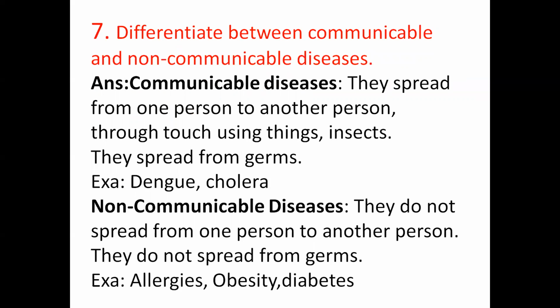The next question is: differentiate between communicable and non-communicable diseases. Communicable diseases spread from one person to another person through touch, using their things, through insects. They spread from germs. Examples are dengue and cholera. You can write any of the other diseases also. They are given in the textbook.